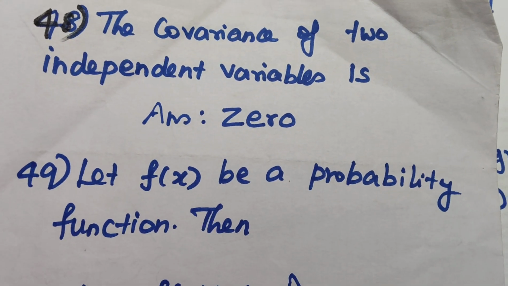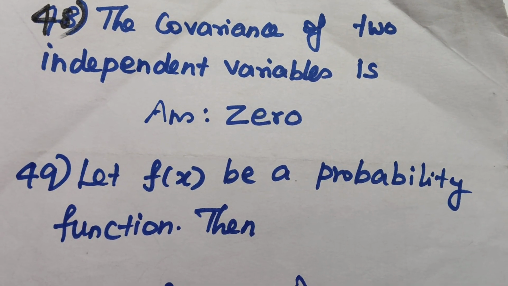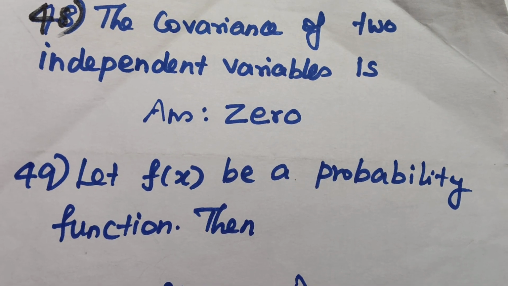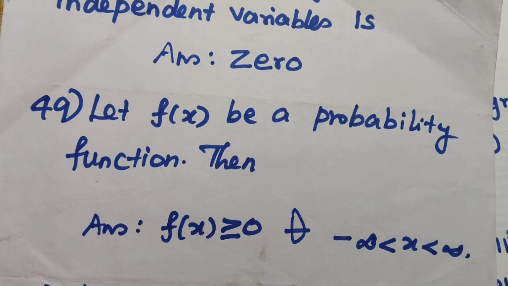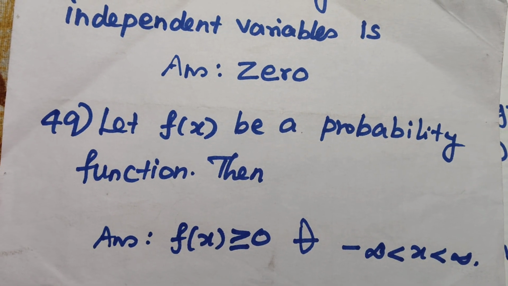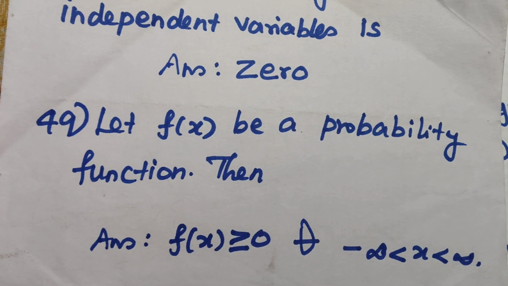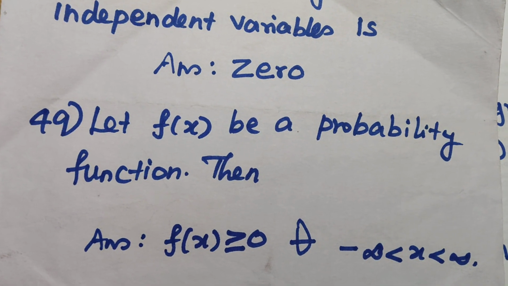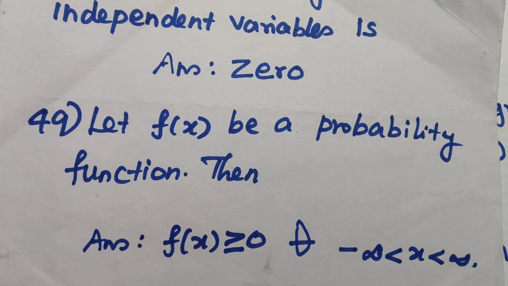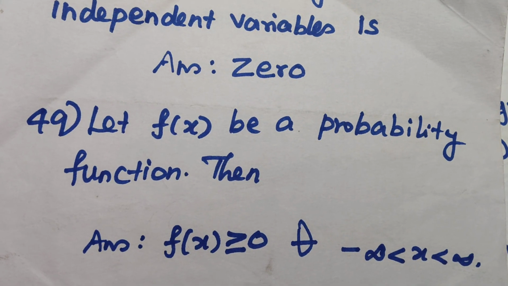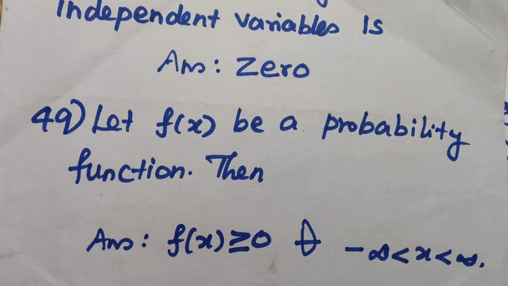Question number 49, the same from probability. Let f of x be a probability function, then the answer is related to the variation of f of x. We know clearly that the probability function f of x is always greater than or equal to 0 for all x lying between minus infinity and infinity.